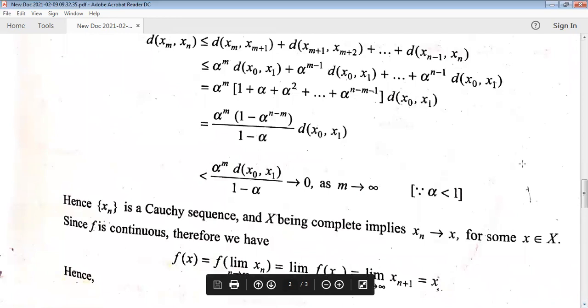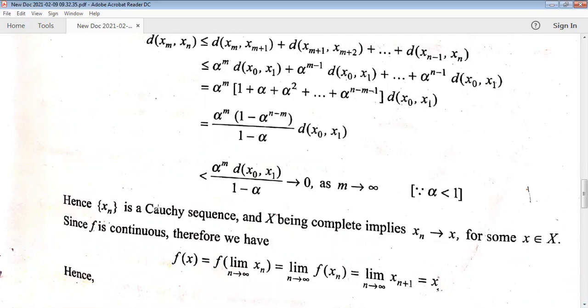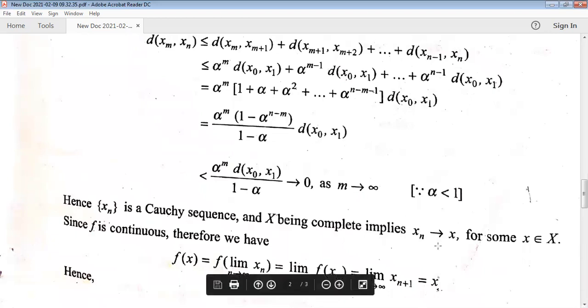Again, in the statement it is given that the metric space X is a complete metric space. Here we have proved that the sequence xn is a Cauchy sequence, and this metric space is complete. What is meant by a complete metric space? A complete metric space is a metric space in which every Cauchy sequence converges to a point of X only. This is a Cauchy sequence, and suppose it converges to x. By the completeness of the metric space, this x belongs to the metric space X itself.